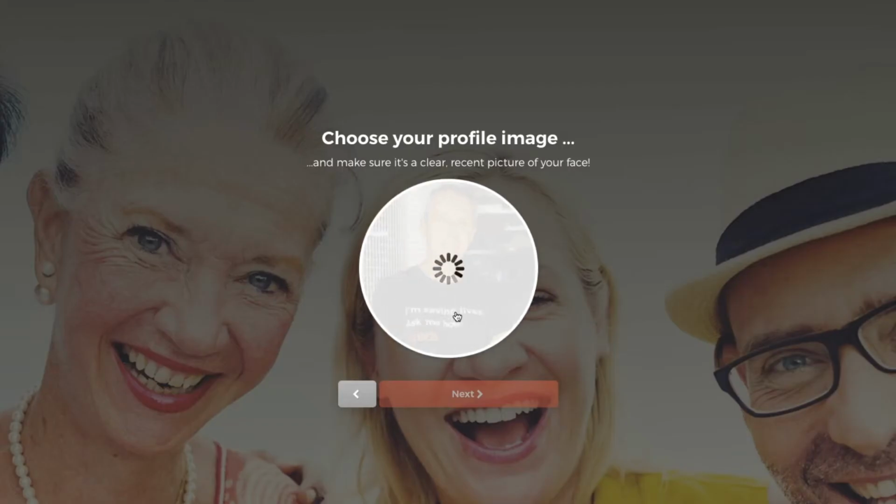Now it's really important to say at this point, you have to make sure your photograph is a photo of you and only you. You can't have multiple people in the picture because your Stitch profile is about you and who you are connecting with. It also can't be a picture of flowers or a picture of the street or somewhere you like traveling. It needs to be a picture of your face.